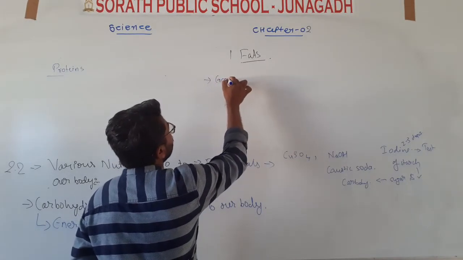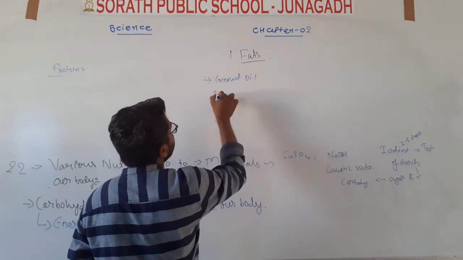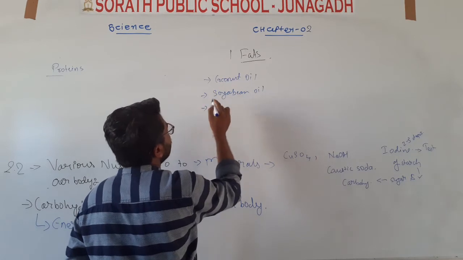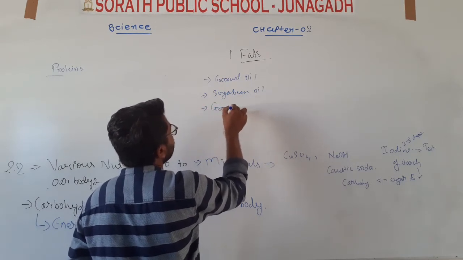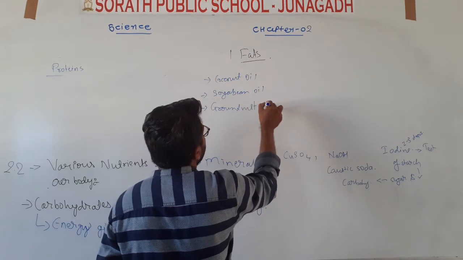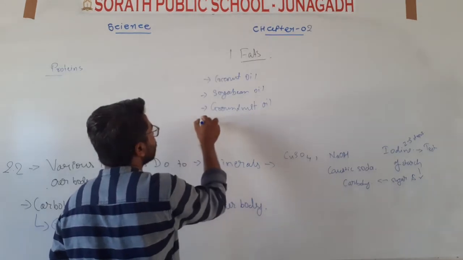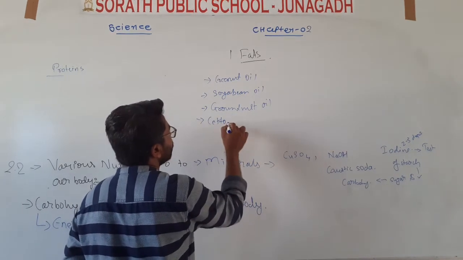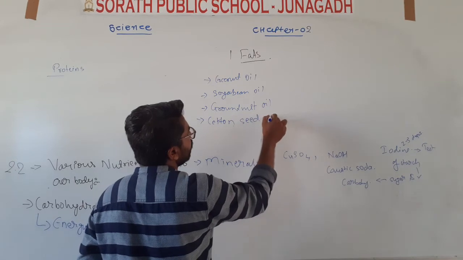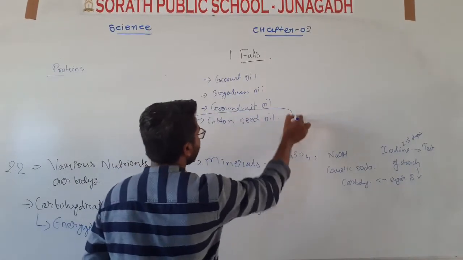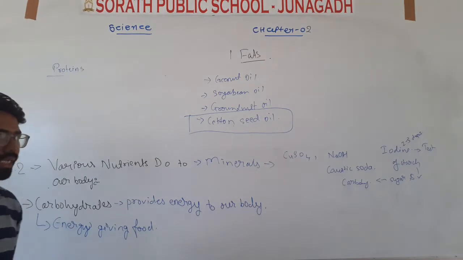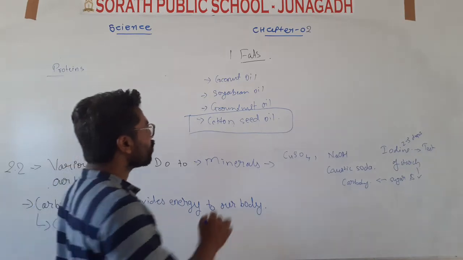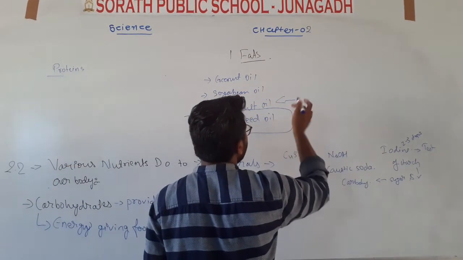Coconut oil, soyabean, then comes coconut, groundnut, then cotton seed oil. In the market we are using most of this oil. In our home we just use this oil for cooking all the things, but the best oil is known as groundnut oil.